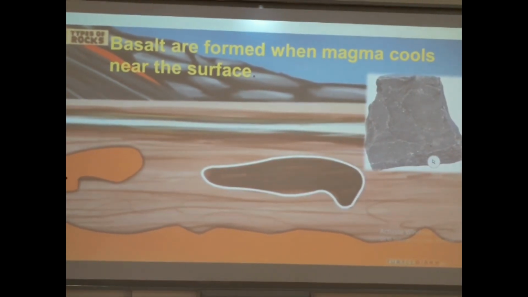Basalt is also formed when magma cools near the surface. Basalt is also an example of igneous rock that forms when magma cools down.